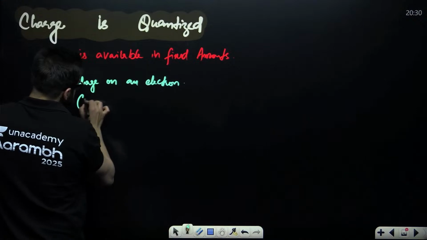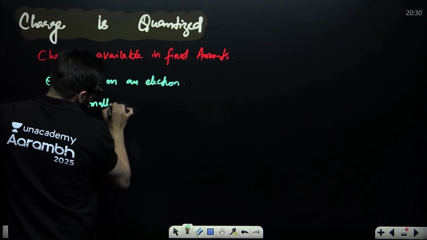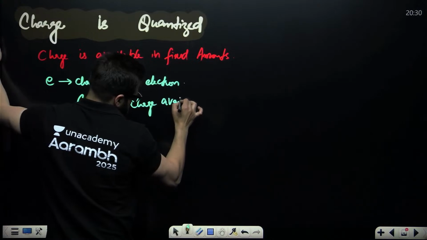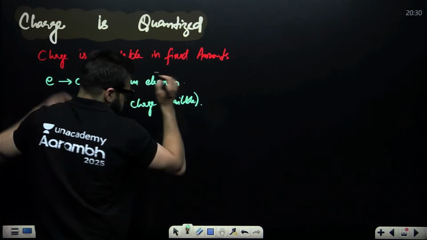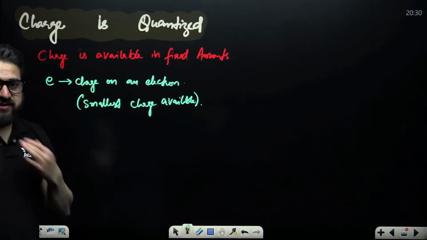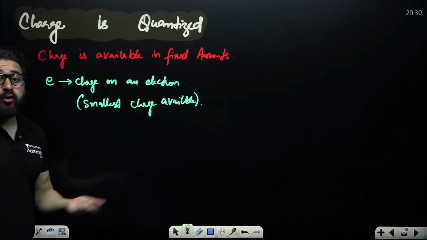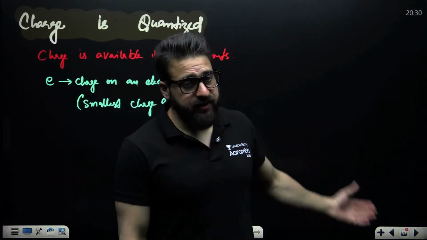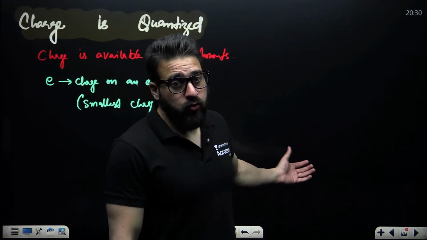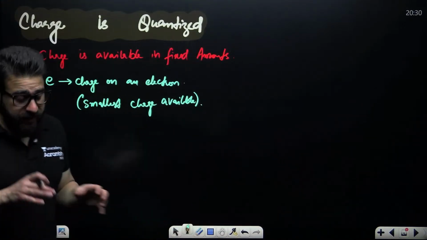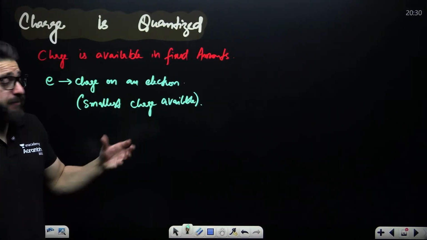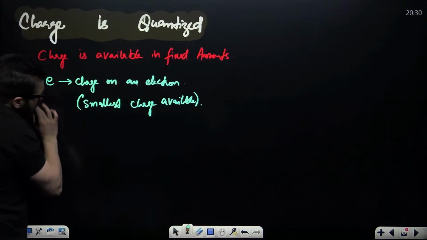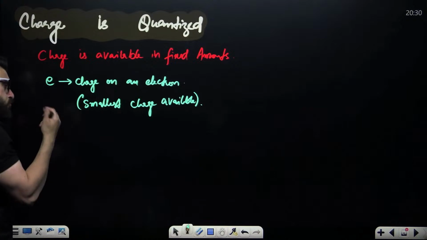This is the smallest charge available. If somebody says, sir, quarks have less charge than the electron, no, those are not fundamental particles. Quarks do not exist individually, but the electron does. So the charge on an electron is the smallest charge available.